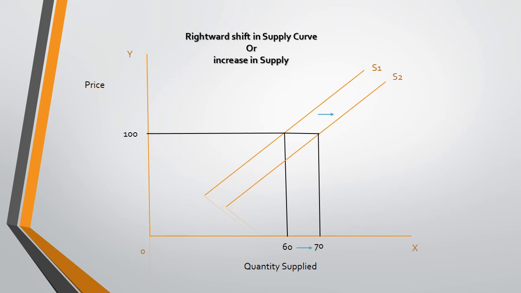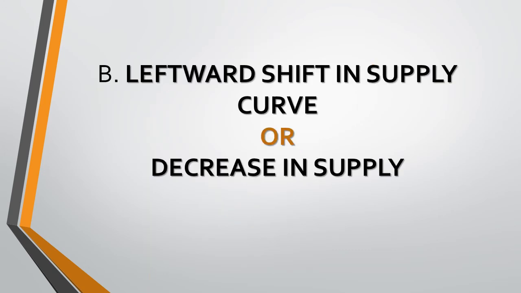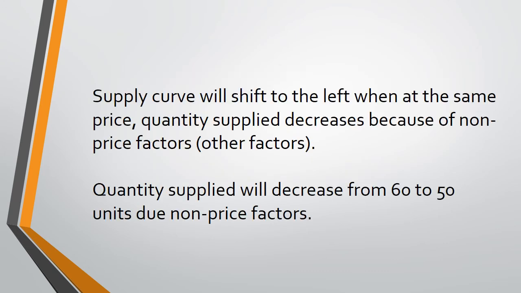Now students, as we have discussed the concept of increase in supply, the concept of decrease in supply will be rather easier for you and you will get it quite easily. Now we are discussing the concept of decrease in supply.